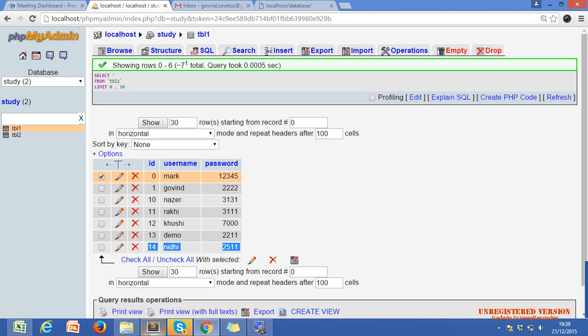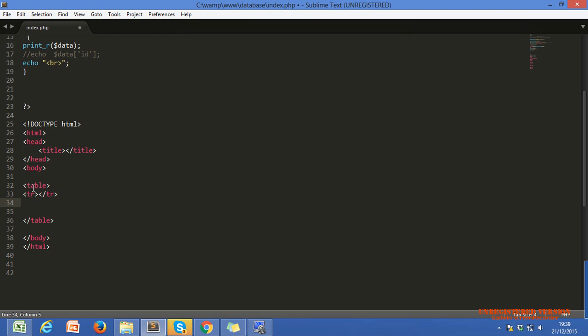Now this is our table tag, and tr stands for table row. Within the first table row, I'm giving the headings of our table, meaning column headings. Once again, let me code, and you will get it more clearly.